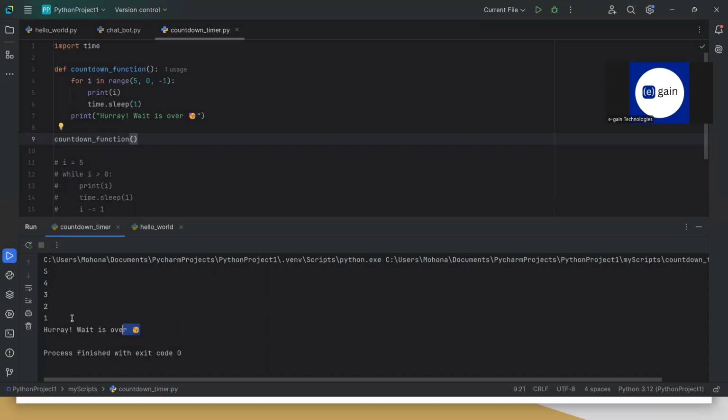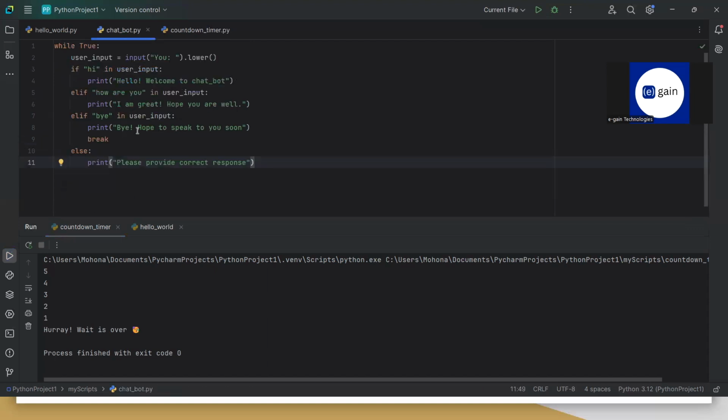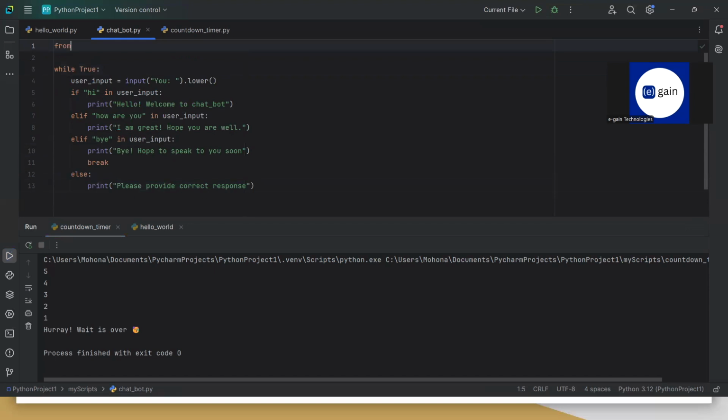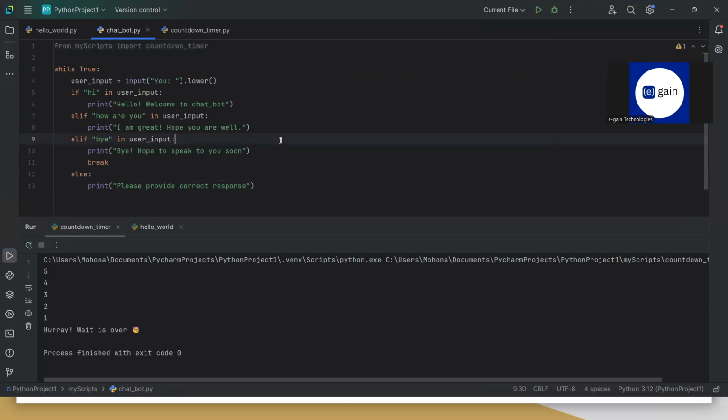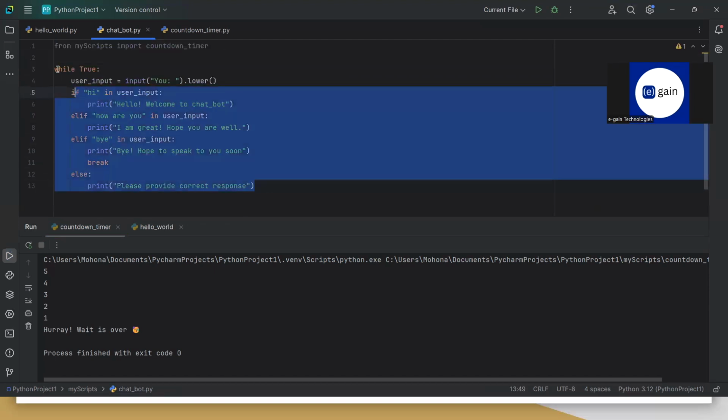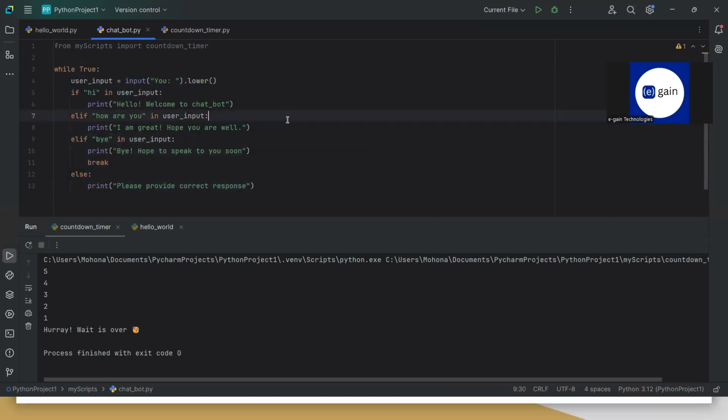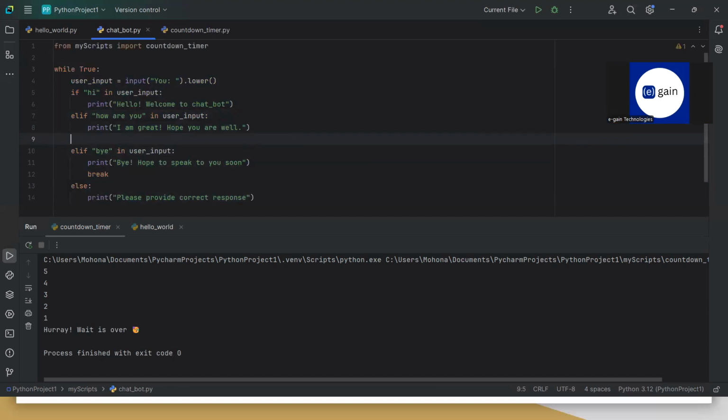Right. So here the response is being printed. But what if I want to use this in a different file? What if I want to use it here? In that case, from my scripts, I will import this and I can use this here. Suppose the user has asked for the countdown timer.